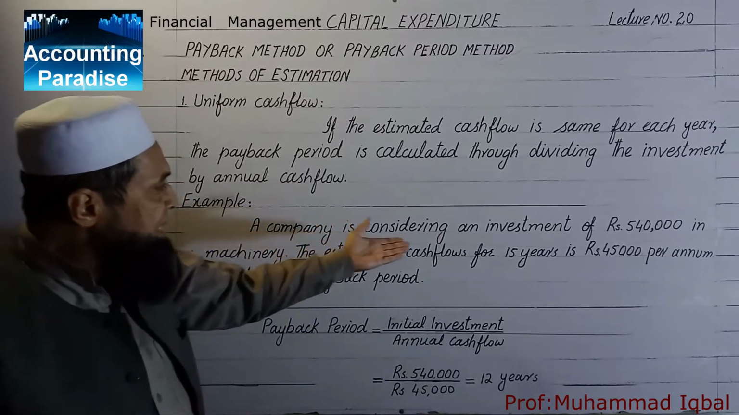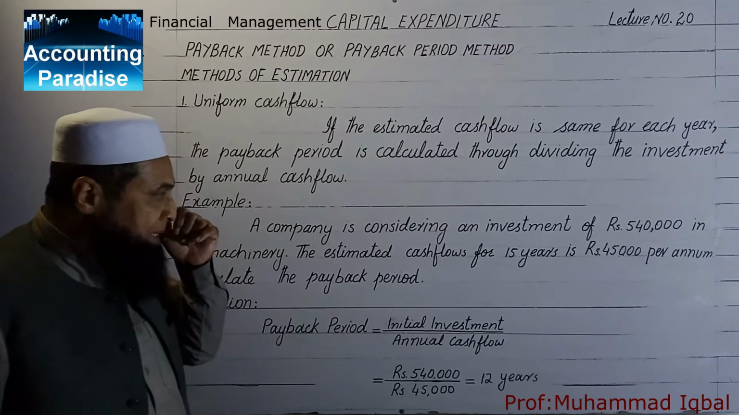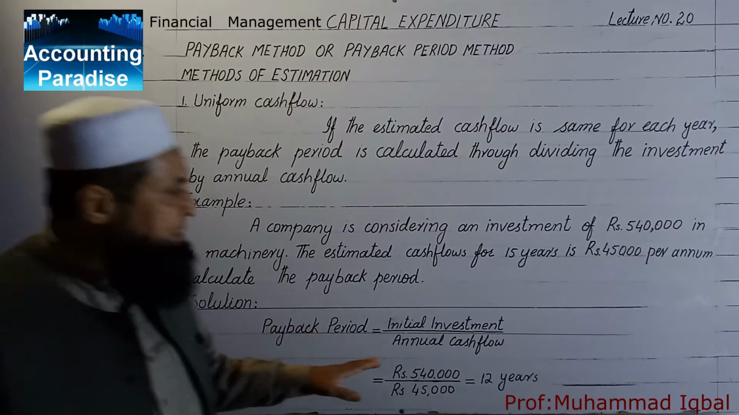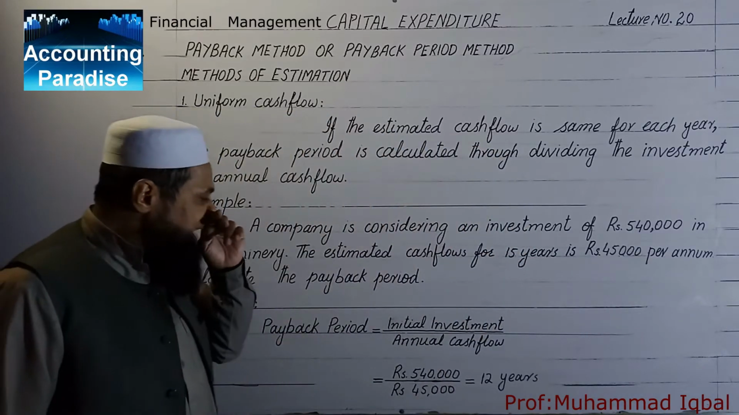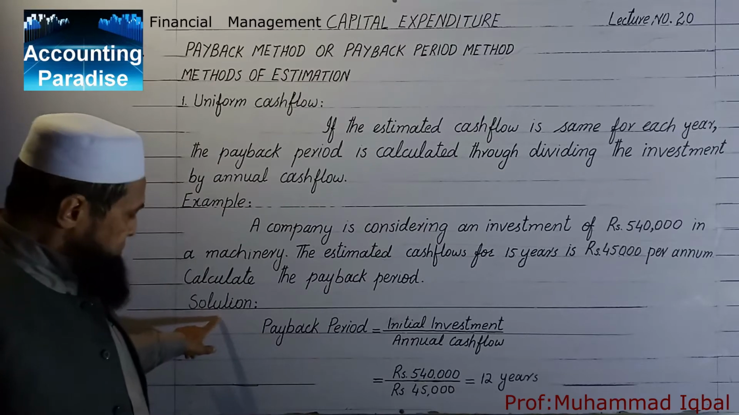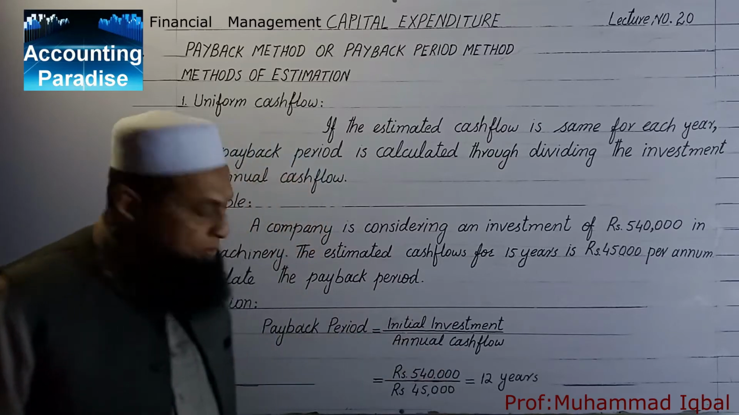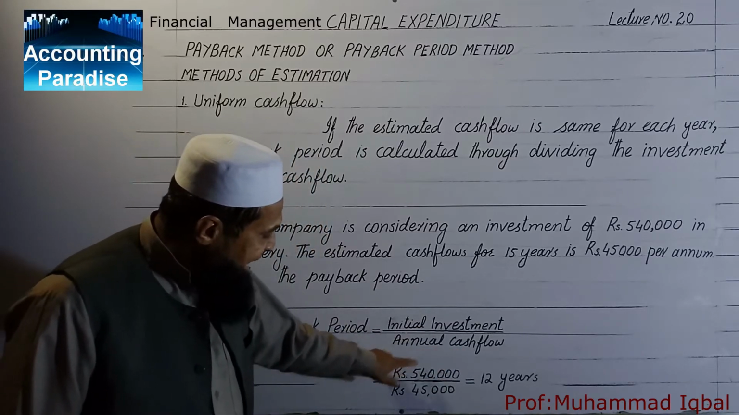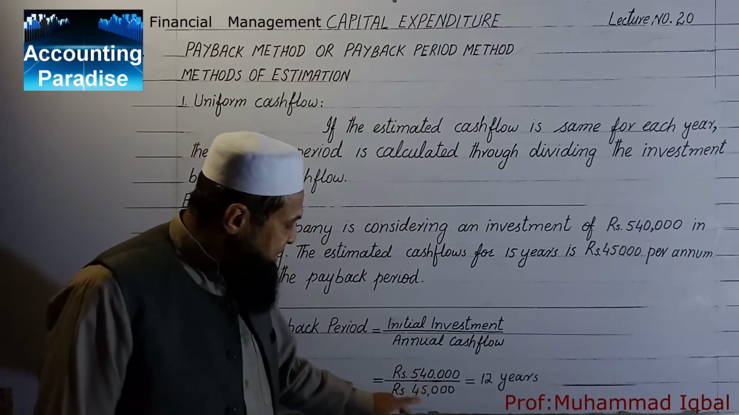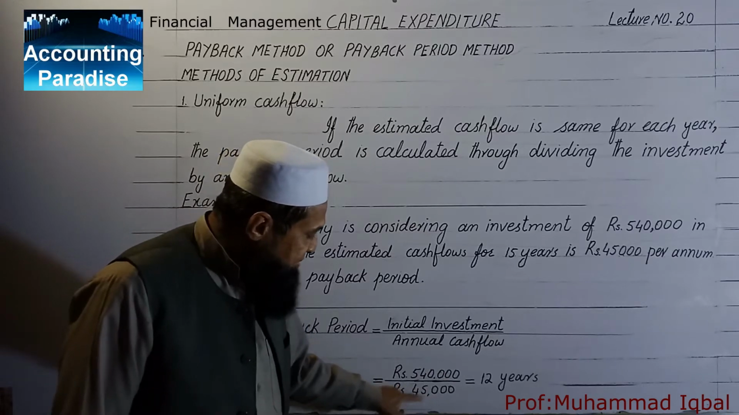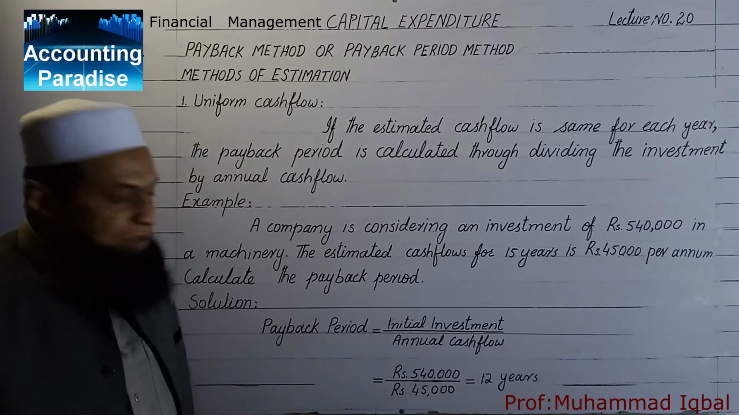A company is considering an investment of rupees 5,40,000 in a machinery. The estimated cash flow for 15 years is rupees 45,000 per annum. Calculate the payback. Solution. Payback period is equal to initial investment over annual cash flow. Our investment is 5,40,000 and annual cash flow, which is same for the 15 years, is 45,000. When we divide it, we come to the answer of 12 years.